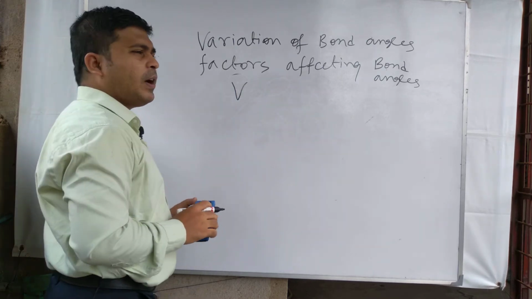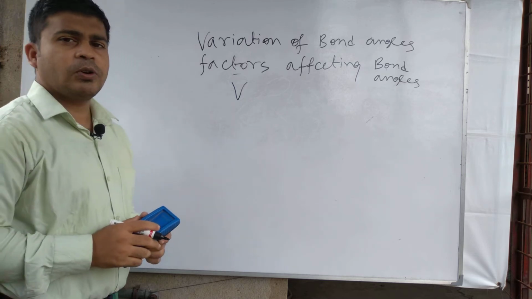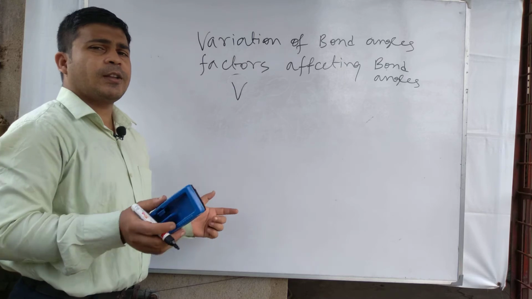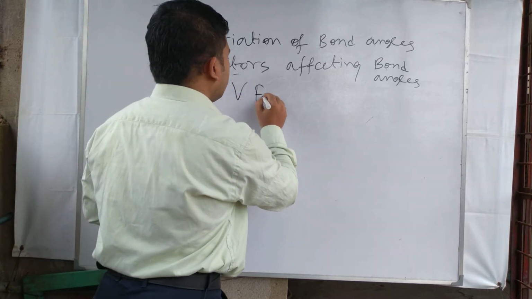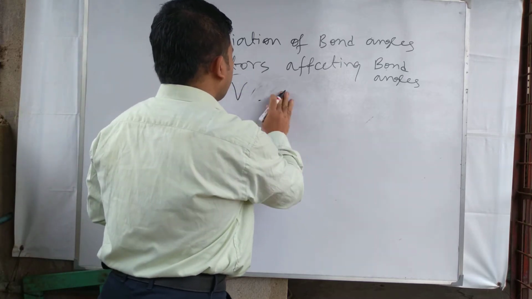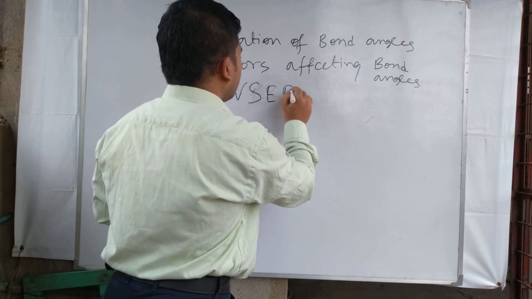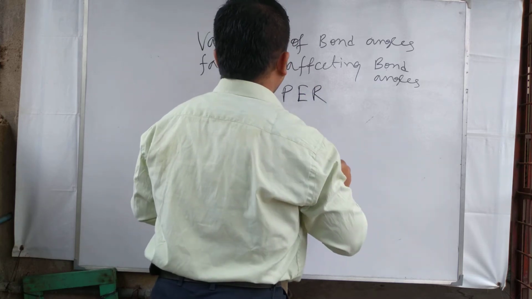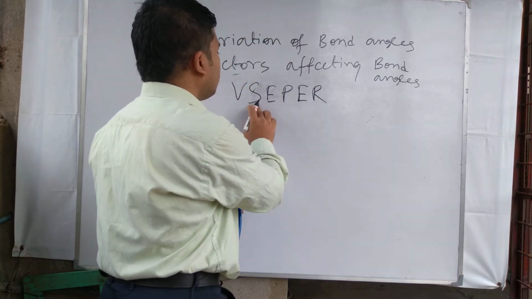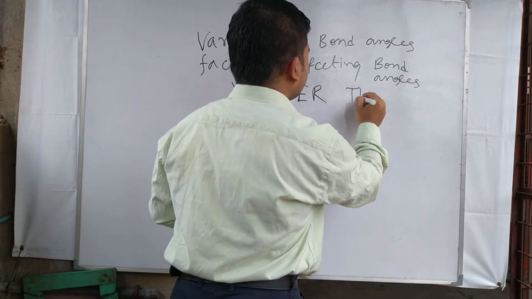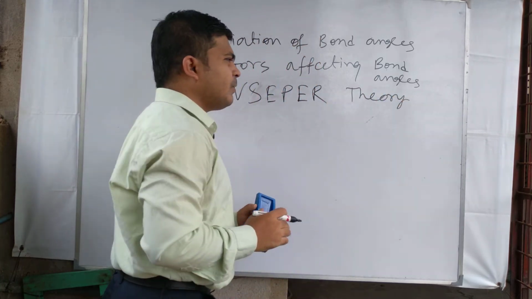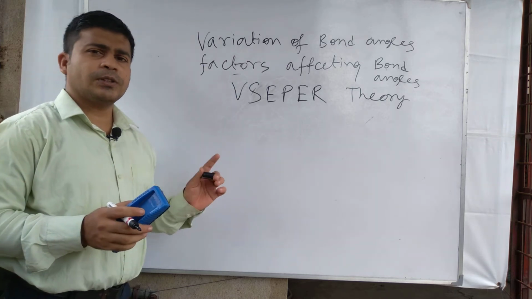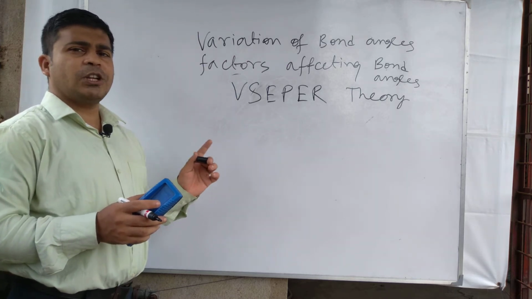So a factor affecting bond angle is the number of lone pairs and bond pairs present in the molecule, causing repulsion to one another. Valence shell electron pair repulsion theory, VSEPR theory, can explain this type of deviation of bond angle occurring in a molecule.